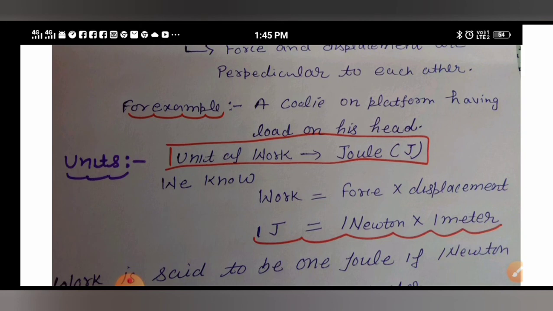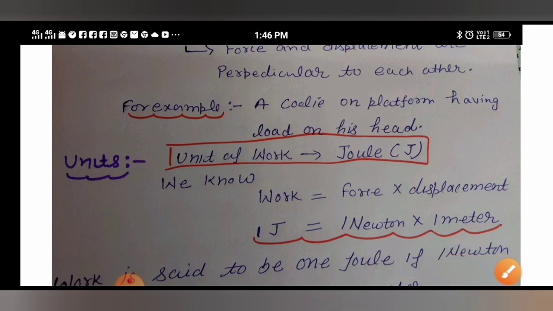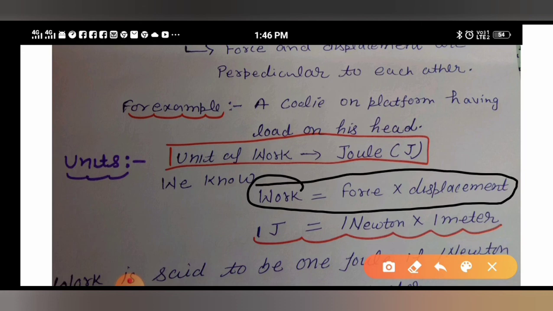Next is your units: what is the unit of work? Students, as you know, the unit of force is Newton. So the unit of work done is Joule, and we denote it by the letter J. The expression or formula for work done is work is equal to force into displacement.